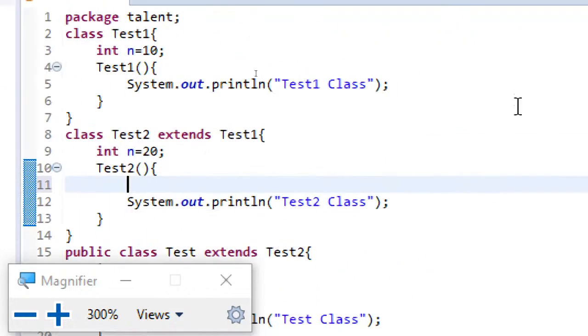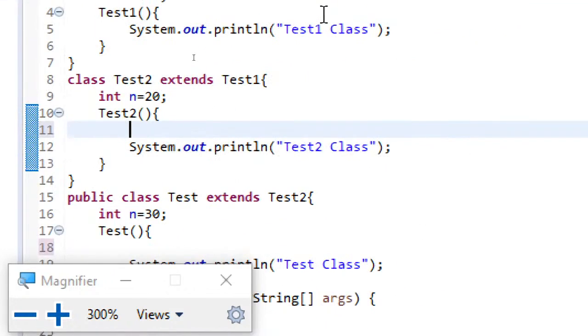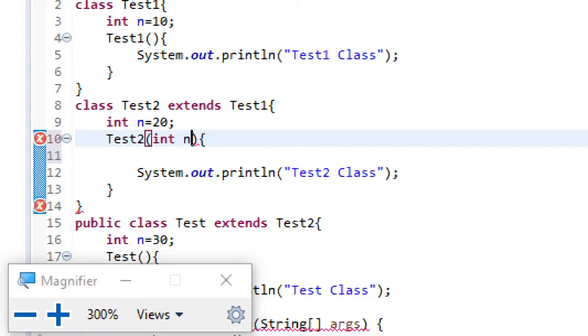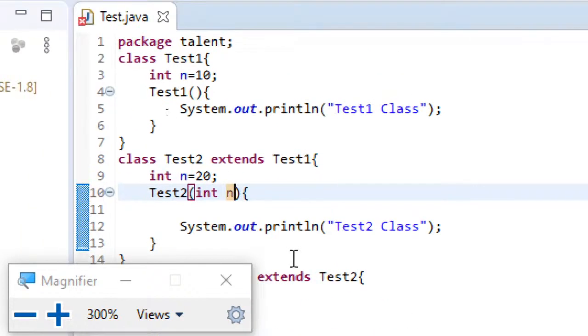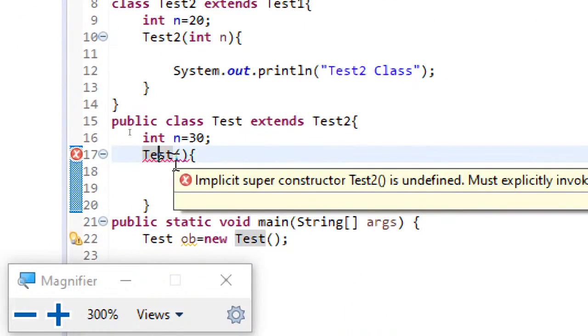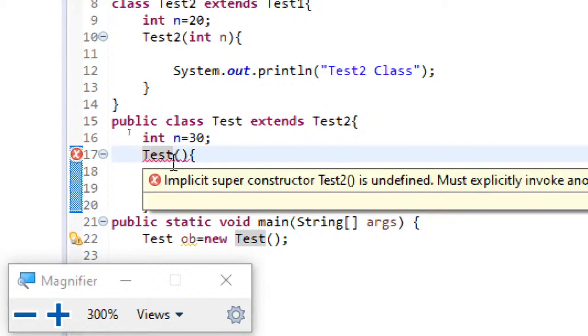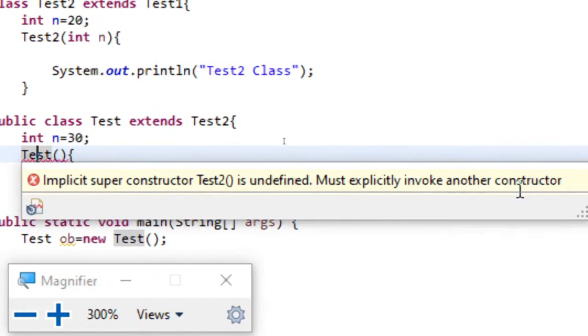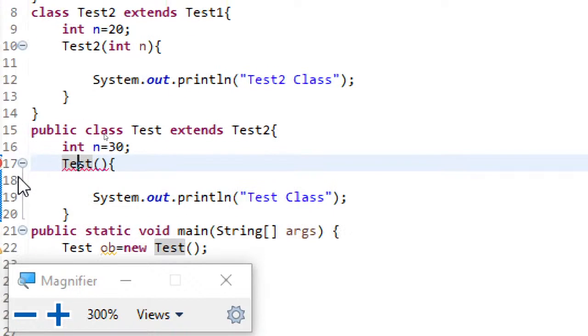Now, I want to help you understand this better. Suppose I have here test2 of, now if you observe what is happening: implicit super constructor test2 is undefined, must explicitly invoke another constructor. Must explicitly invoke another constructor.